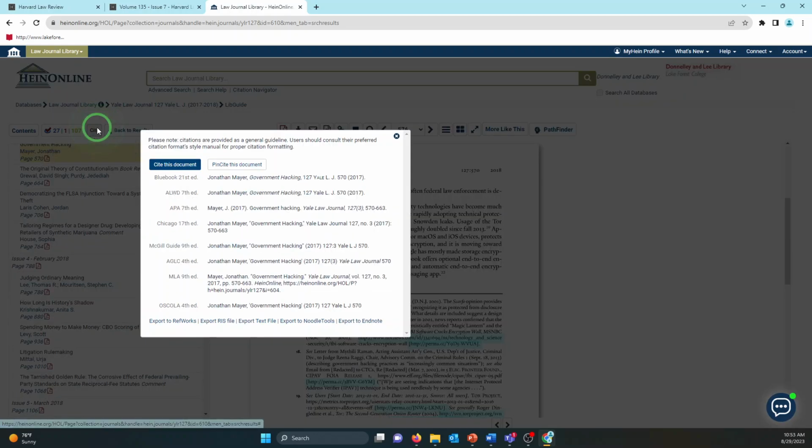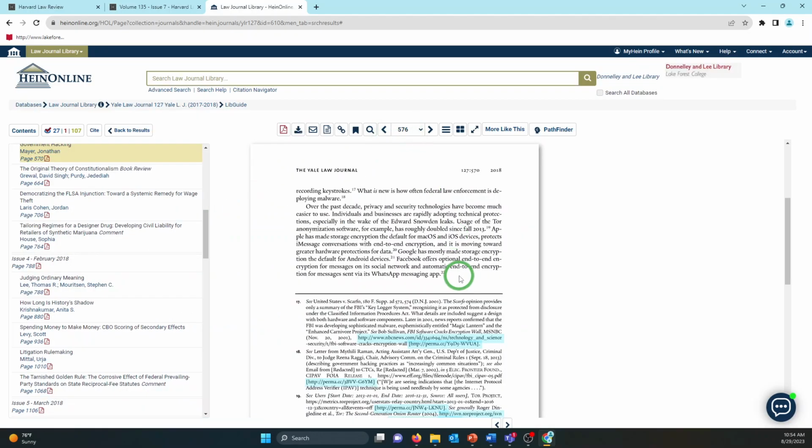We also have the option to cite this, and we can pick this up. And it's nice because this actually does give us a correct MLA citation for this, because we're not going to be citing with the Bluebook, which we use for cases, but for the law review articles, always double check your citations, obviously, but this is a nice, correct looking to me MLA citation. So that's basically how you're going to find law review articles.